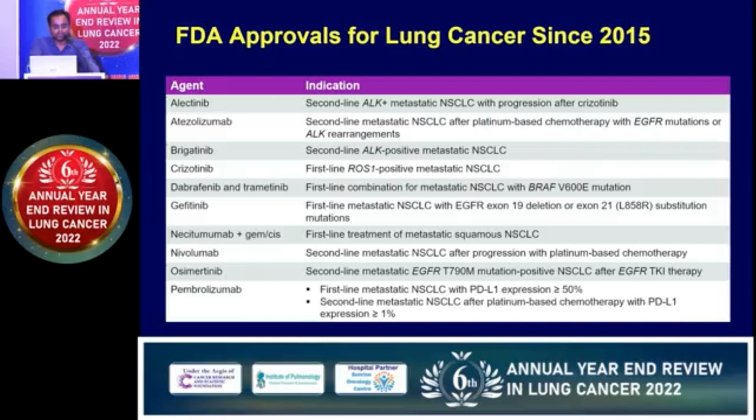And this is just a brief. For ALK, there is alectinib. For PD-L1 positive, there is atezolizumab, then brigatinib, crizotinib for ALK, gefitinib, and dabrafenib for BRAF mutation, and there is again osimertinib and pembrolizumab. These are nivolumab. These are immunotherapy. So there are many now targeted therapies. Just a short summary, which has improved the life of the patients.